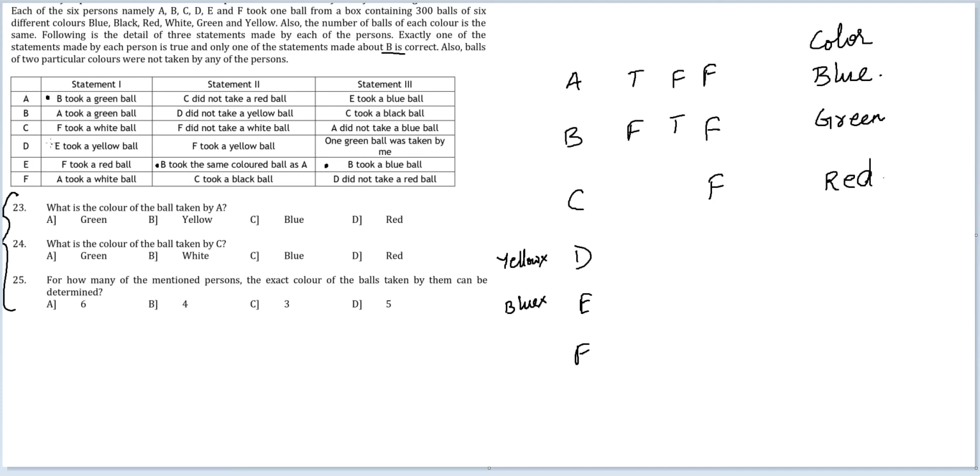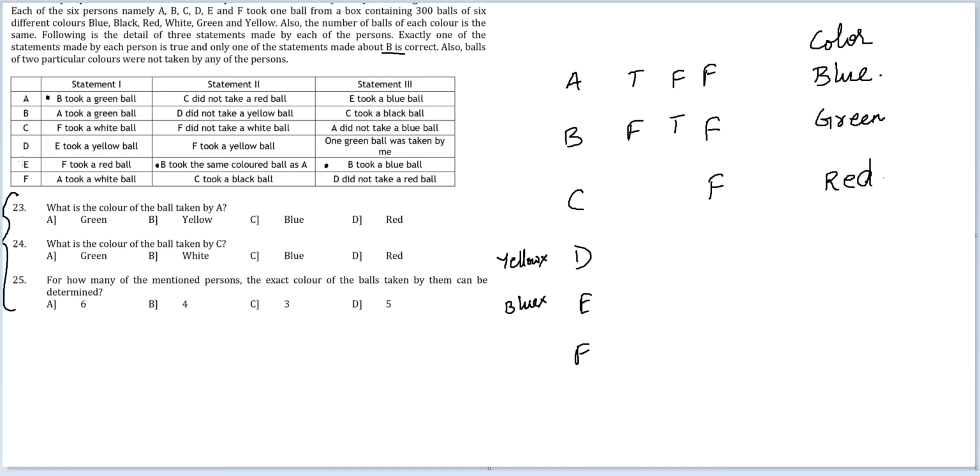Now let's go to the statements of D. E took a yellow ball. As of now, I don't know. F took a yellow ball. As of now, I don't know. One green ball was taken by me. As of now, I don't know. So I cannot demarcate the statements.